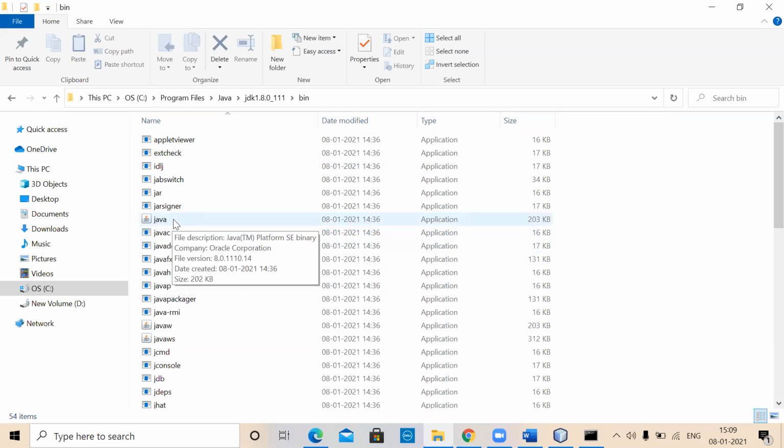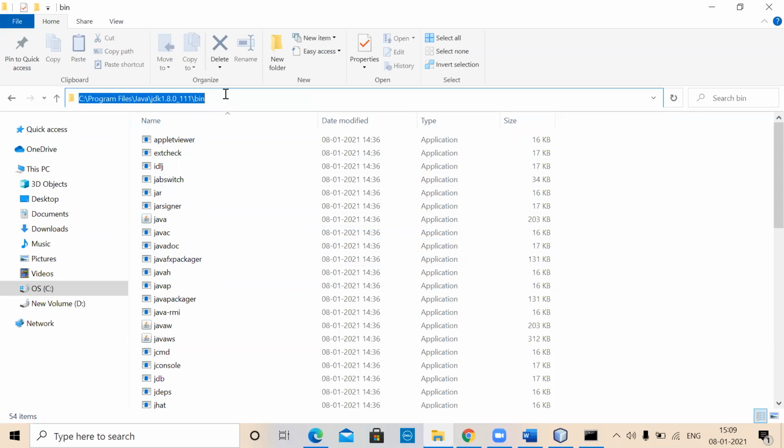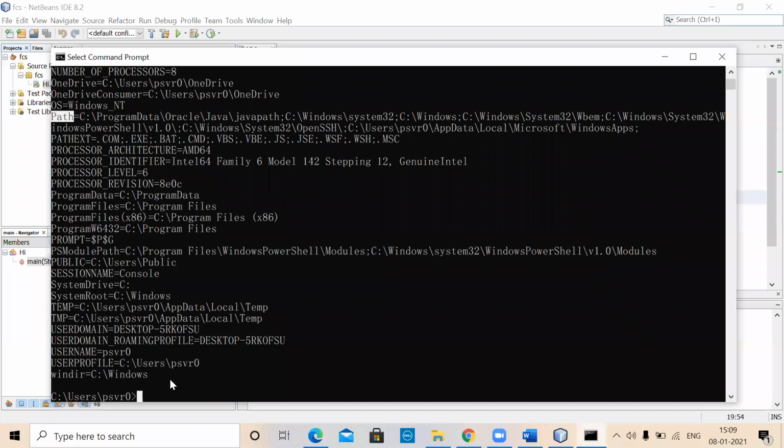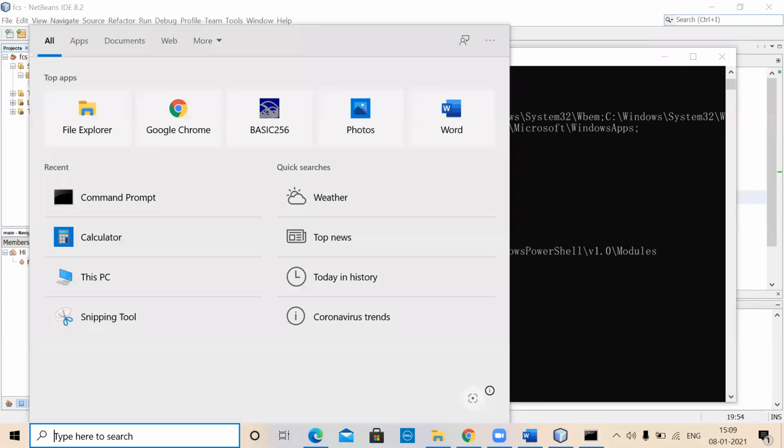This is the interpreter. Java is the interpreter. So this particular path, right? This entire folder must be included in your environment variable path. Then it's going to actually work. For example, copy that. And then either you should be able to set it here, or you should be able to use the system environment variable and all that, right? So here you type in environment variable.